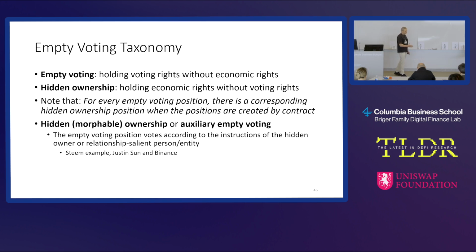Well, there are a whole lot of methods. For example, this is familiar from the corporate setting: you can borrow shares. The lender retains the economic rights, but I can vote the shares. And when we have proxy contests, we see massive borrowing of shares to do this. Whenever you have empty voting, there's another person on the other side who has what we can call hidden ownership. They actually have ownership of the economic rights, but we can't necessarily see that.